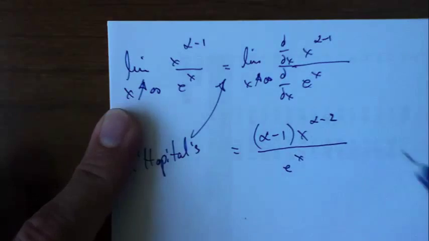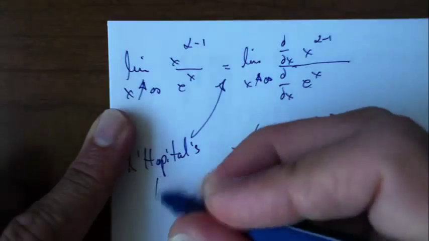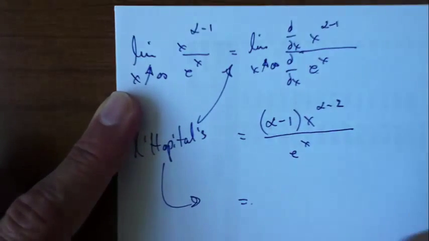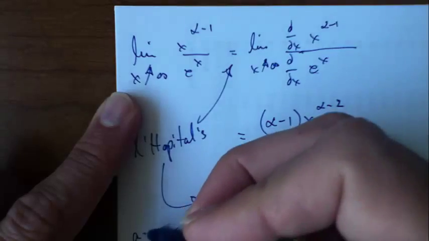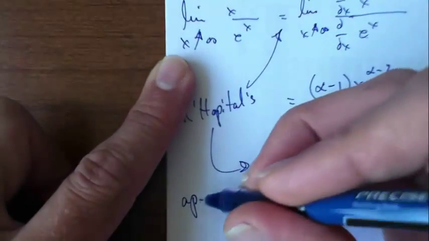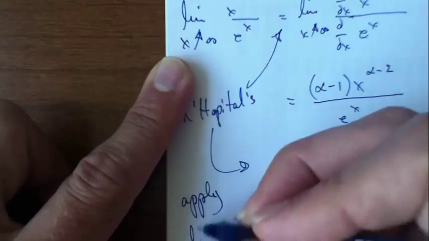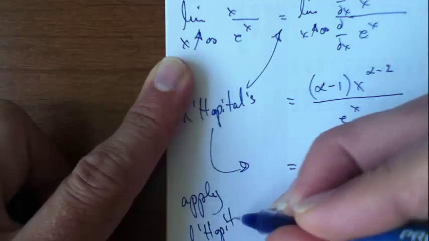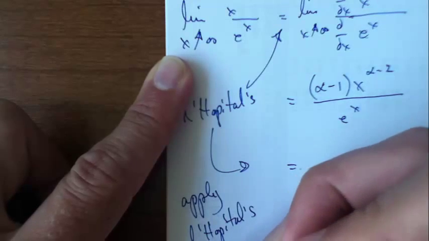What I want to do here is apply L'Hopital's rule several times.